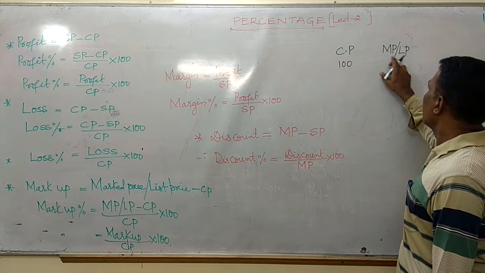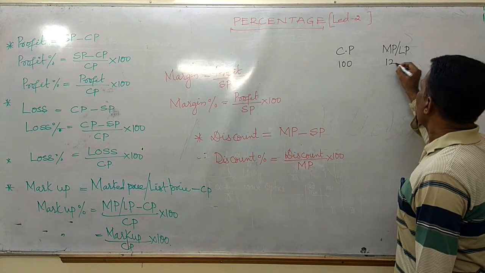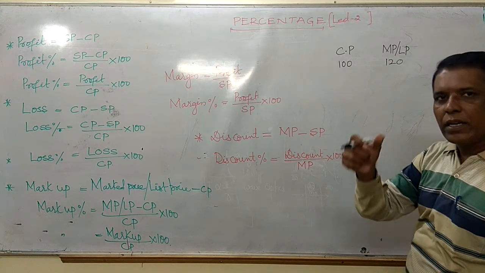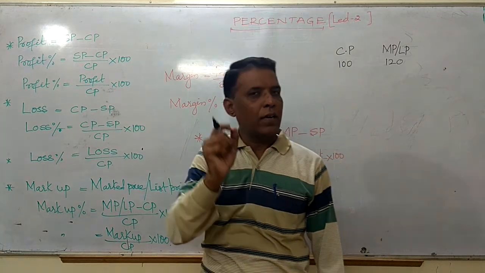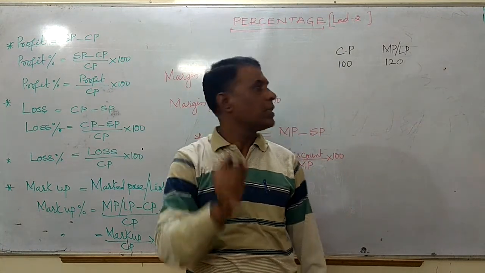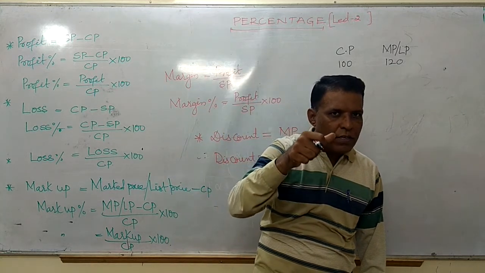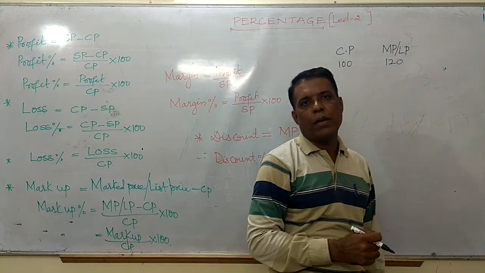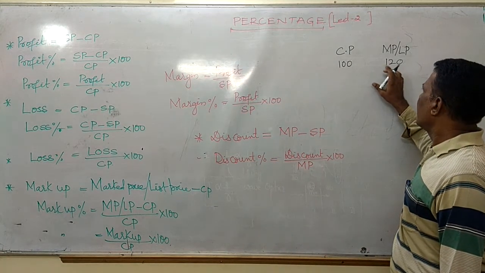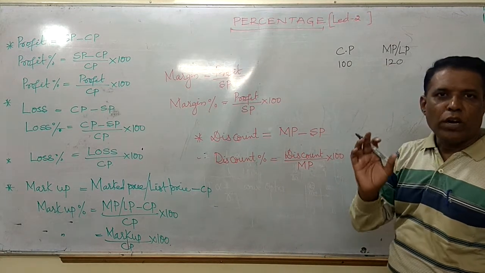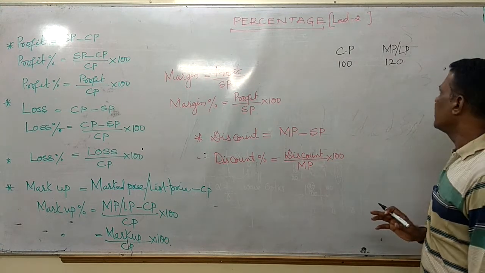It is nothing but the marked price. Say I write 120 rupees on that article. I purchased that article for 100 rupees and stuck a paper with 120 on it. It is the marked price, friends.